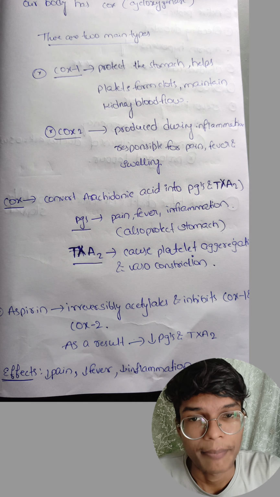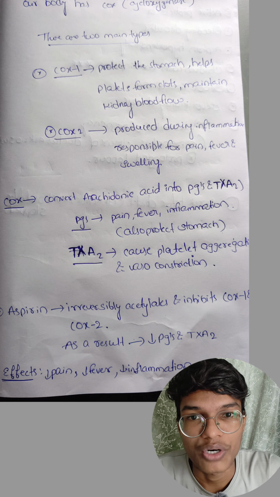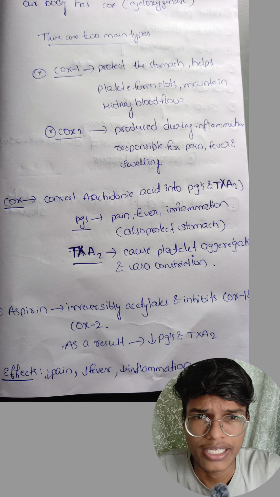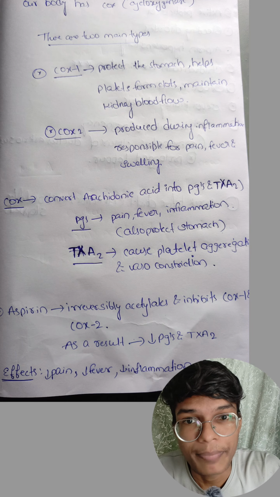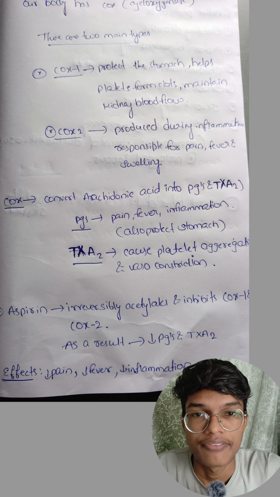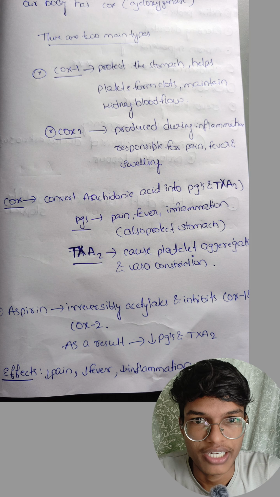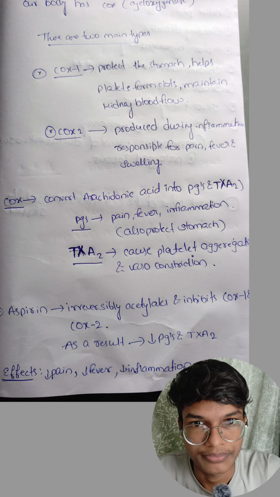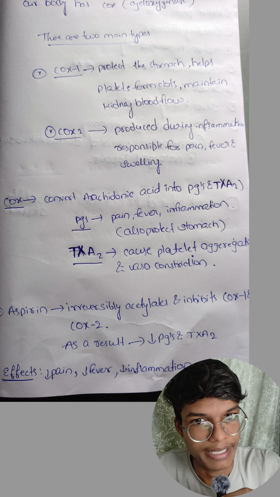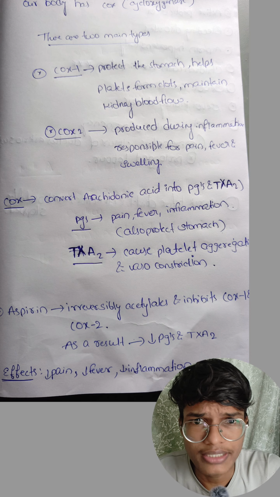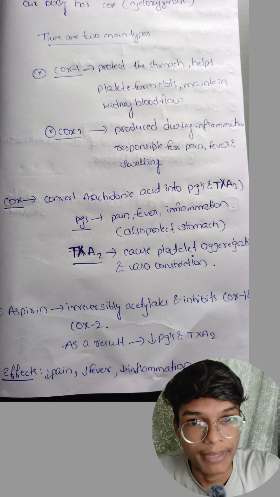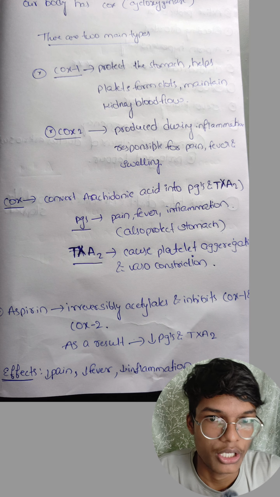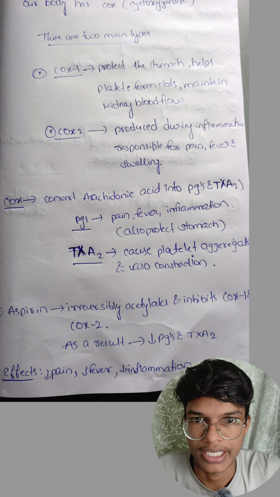So how does it do this? This cyclooxygenase converts arachidonic acid into PGs, that is prostaglandins, and TXA2, that is thromboxane A2. PGs are responsible for pain, fever, inflammation, and are also protective to the stomach. How? By helping in the production of mucus and bicarbonate. But thromboxane A2 causes platelet aggregation and vasoconstriction. So this is all normal things which are happening in our body.